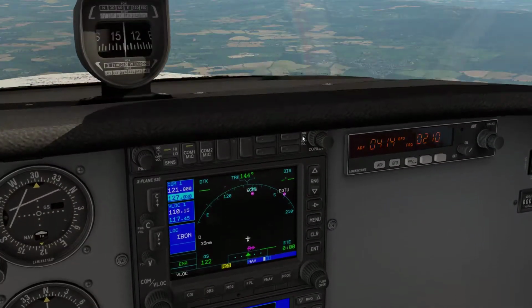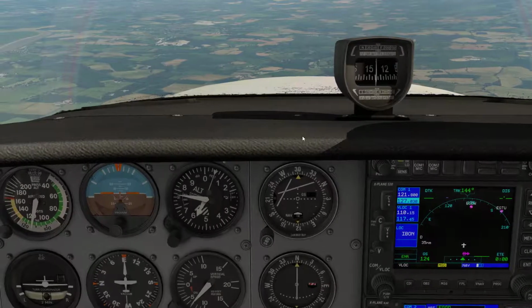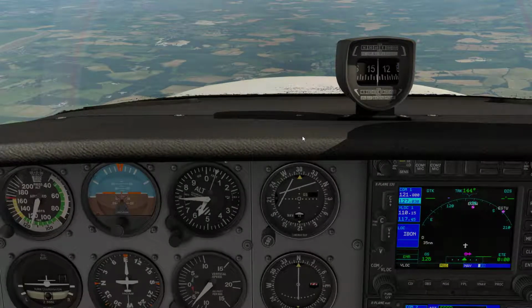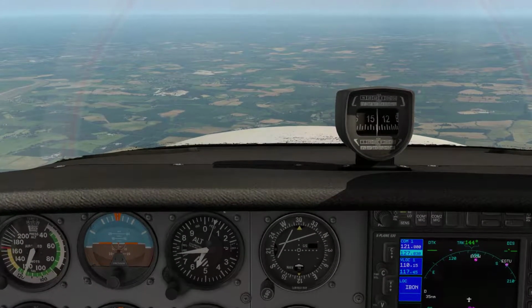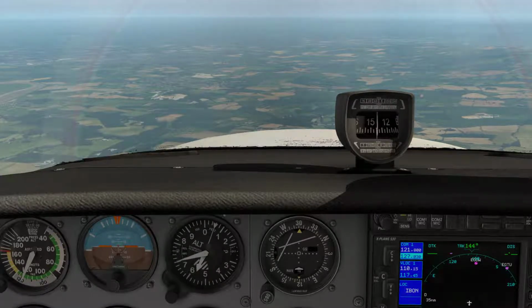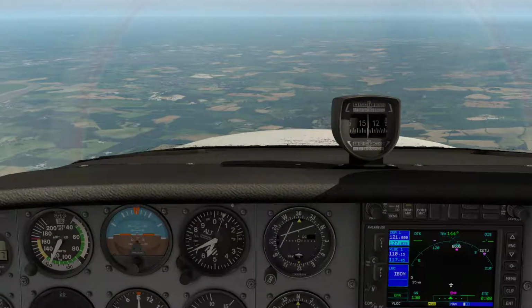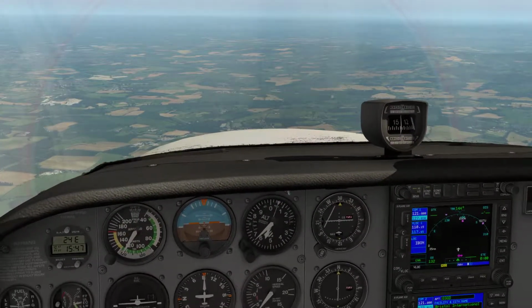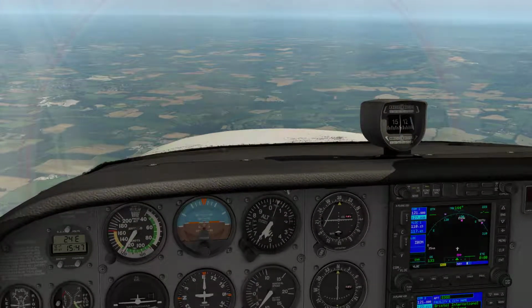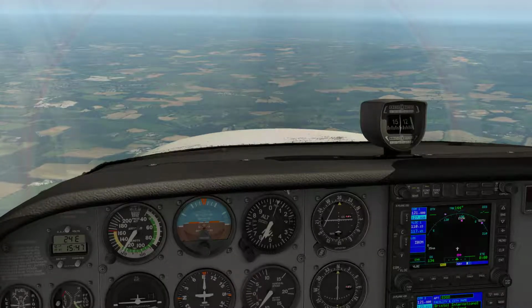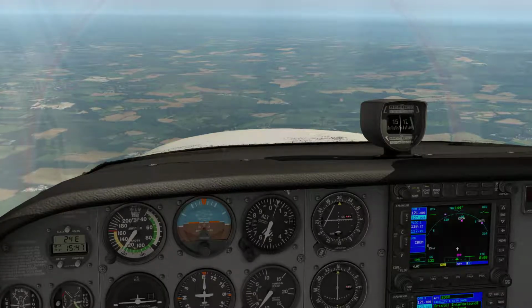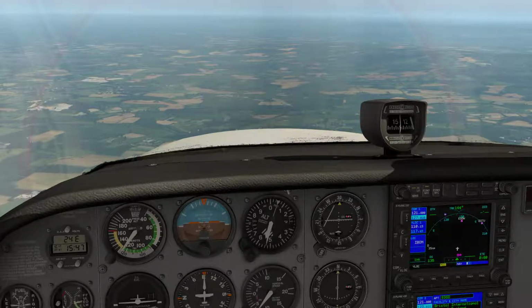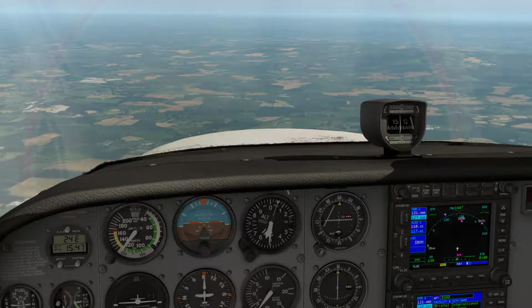And if you look up here now, the nose is now pointing downwards. We've changed the pitch of the nose to a downward pitch, and we're now starting to descend. So what we're going to do is take it down to about 2,000 feet. I'm going to reduce the power on the engine a little bit.